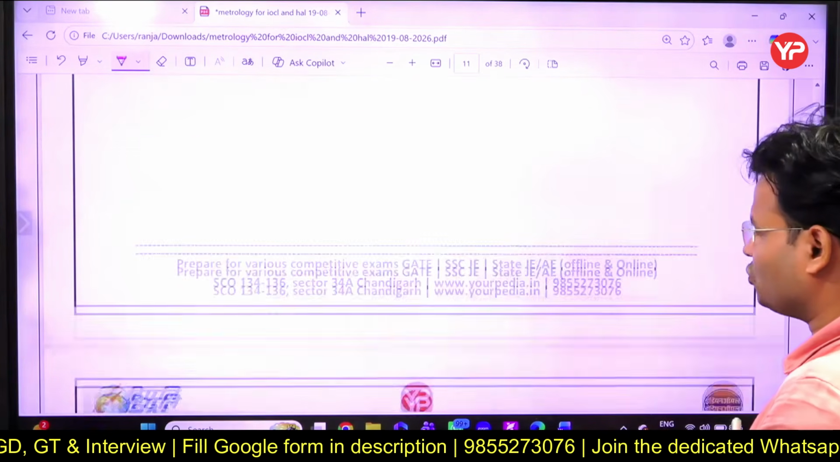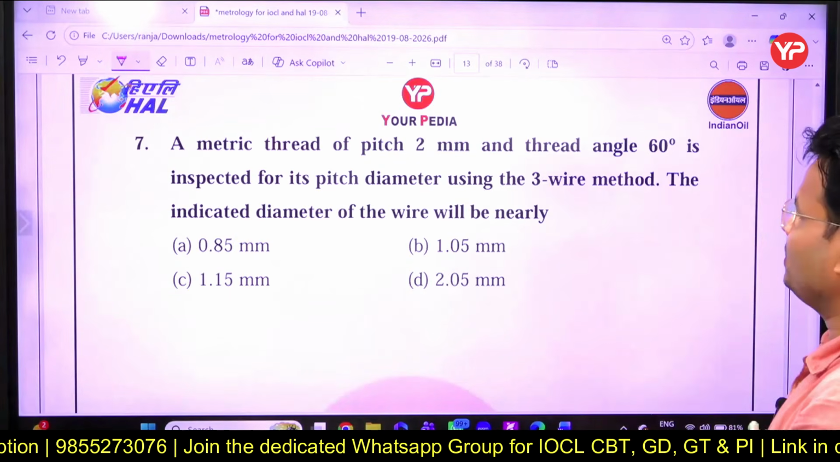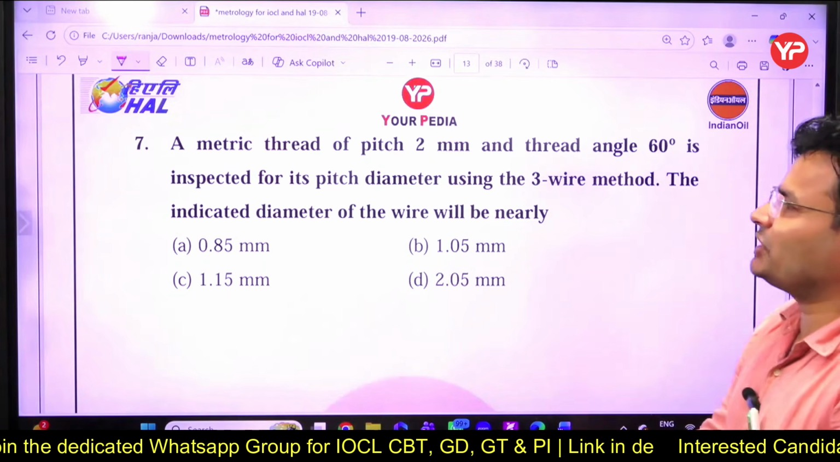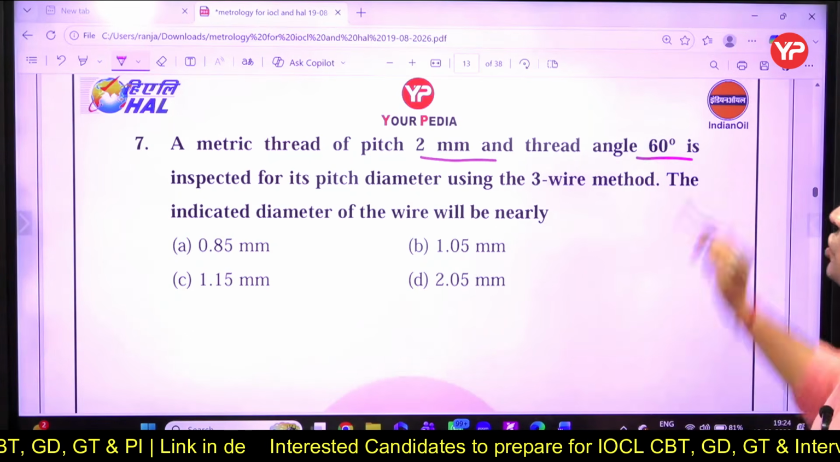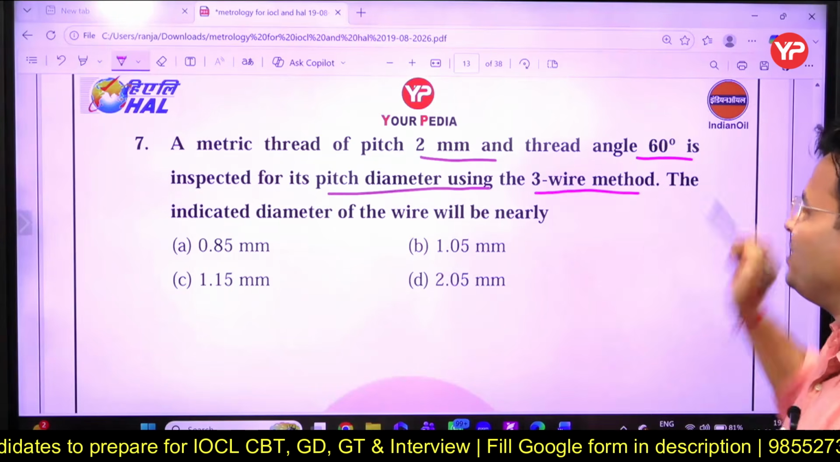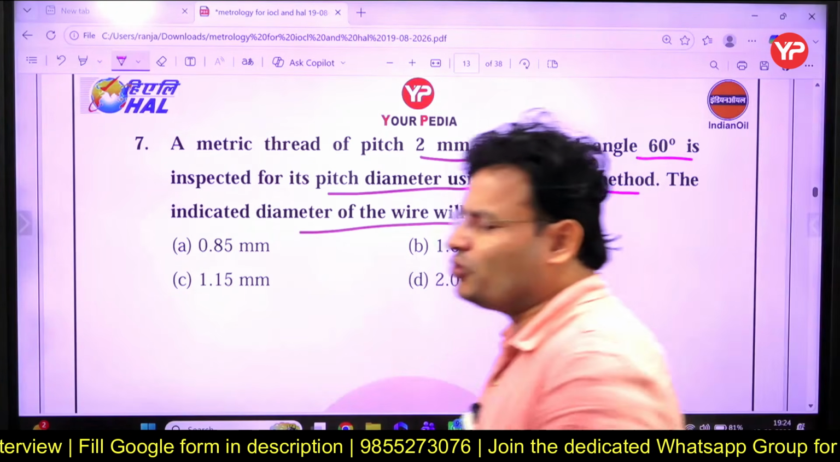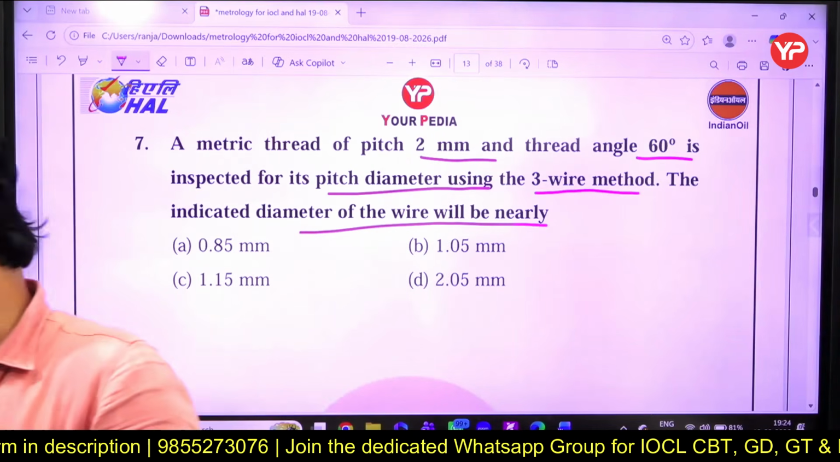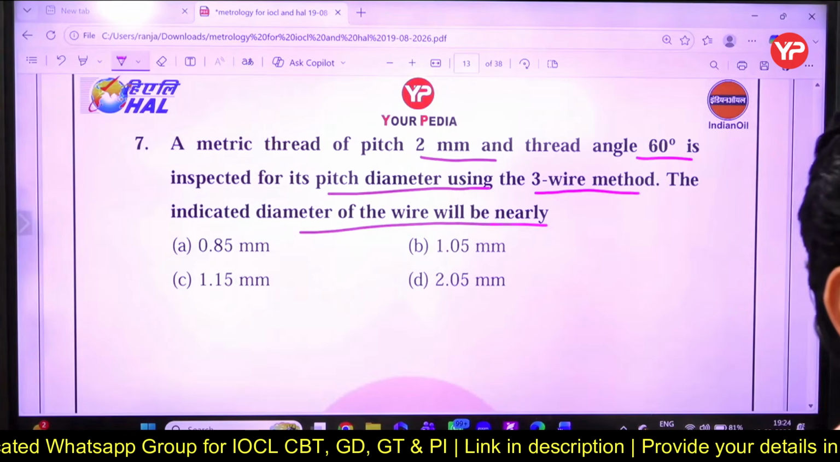I will come to that question. Yes, that is the next question. A metric thread of pitch 2 mm and thread angle 60 degree is inspected for pitch diameter using the 3-wire method. The indicated diameter of the wire will be nearly. Just now you have seen that type of question. What will be the answer of that, dear?